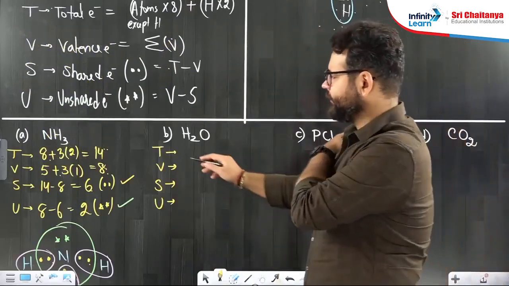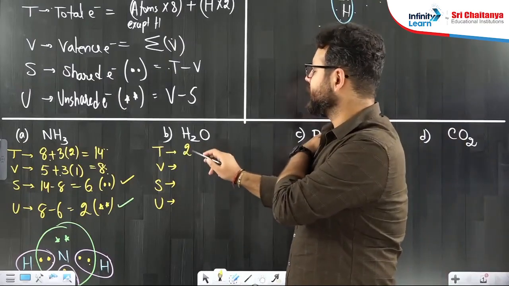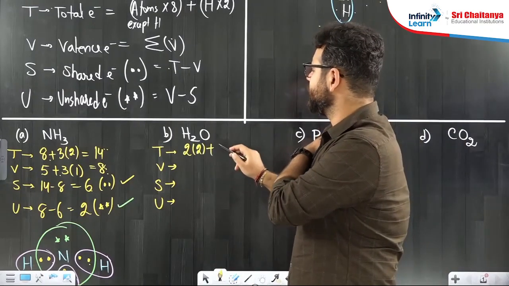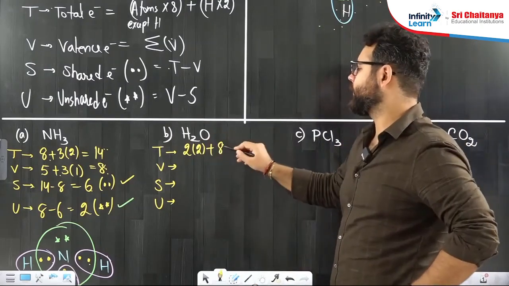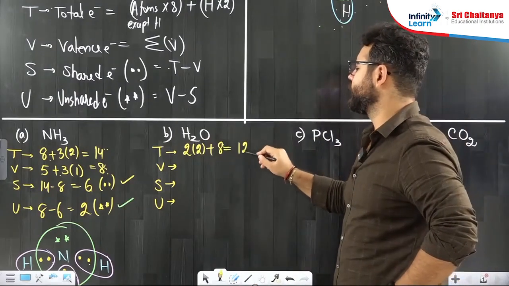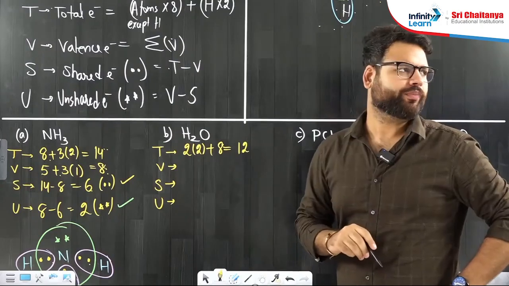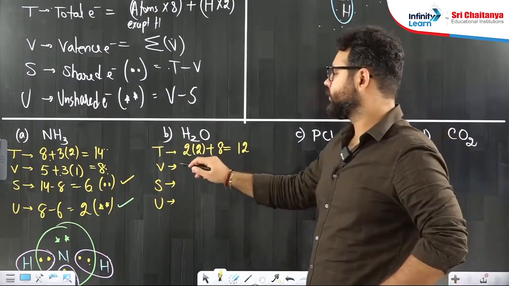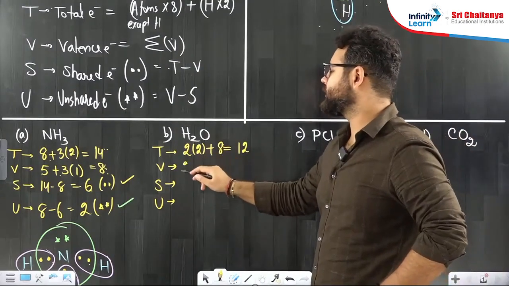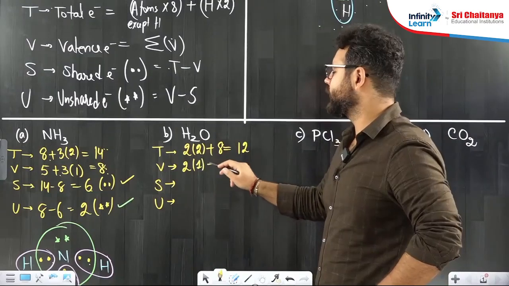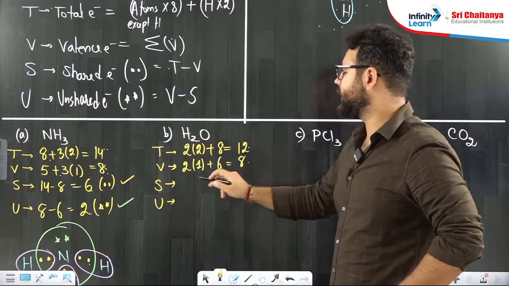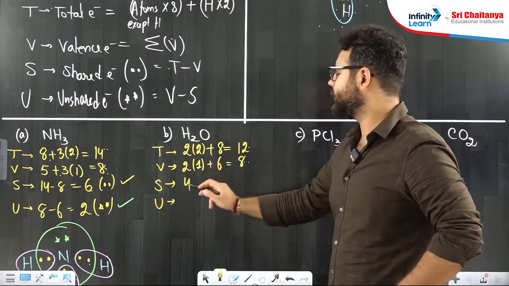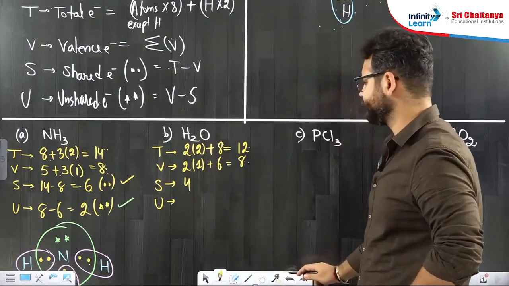TVSU. T: 2 hydrogens will say we require 2 electrons each. 1 oxygen will say I require 8 electrons to become happy. 8 plus 4, 12. Total electrons required are 12. Valence electrons: hydrogen has 1, so 2 hydrogens have 1, 1. 1 oxygen has 6. 6 plus 2, 8. 12 minus 8, 4. S is 12 minus 8, 4.